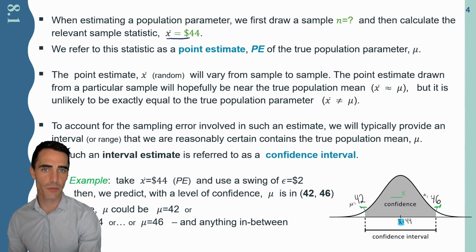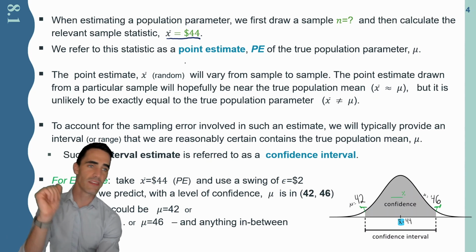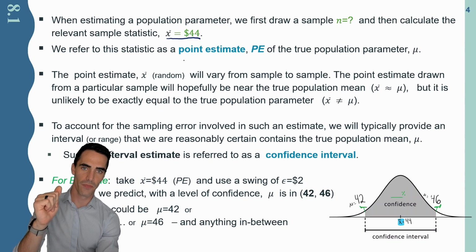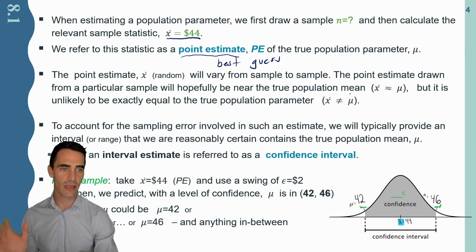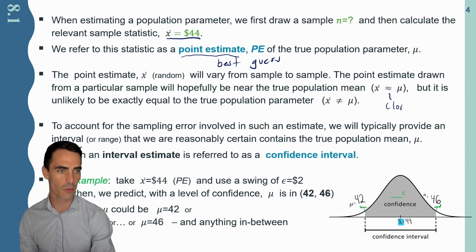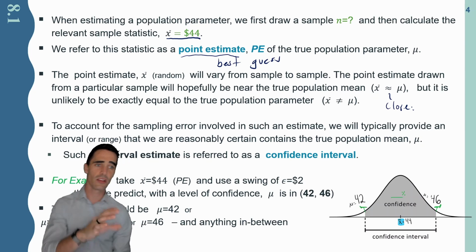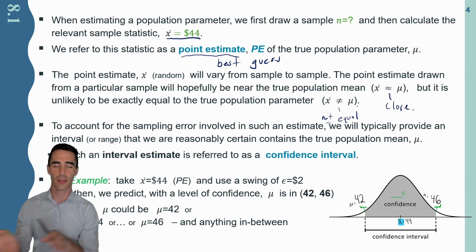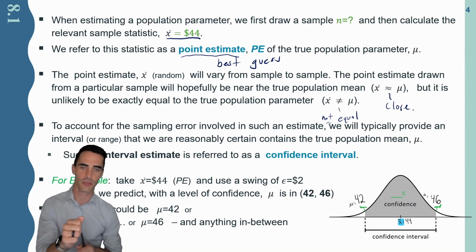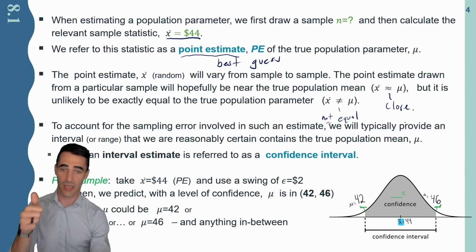So this sample mean, this $44, is based on the sample that we draw. And it's this sample mean that we often call a point estimate. It's our best guess. We say, hey, look, ideally, it's pretty close. That's what this little wavy arrow sign means, that the sample mean is close to the population mean. Granted, they're rarely, in fact, they're not equal. They're not the same thing. Because again, the sample mean can change based on the different samples you're talking to, but they should be very close. But how close are they? Well, there's actually a way that we can measure that.